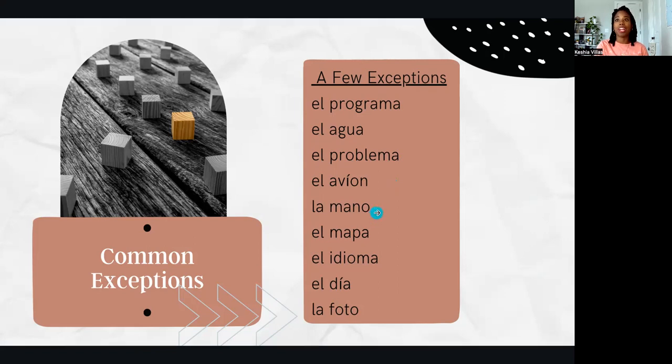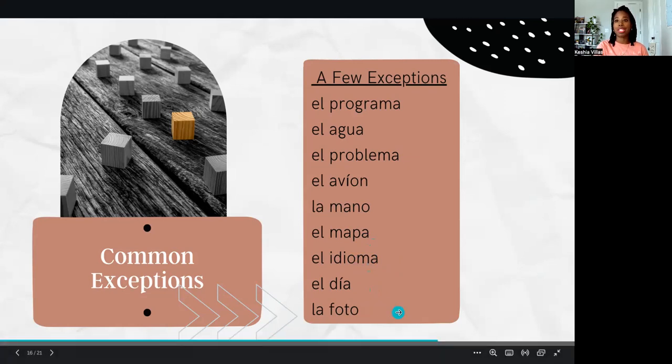La mano, a common word, hand. So it's las manos instead of los, if you've seen that before. The O would typically signify that the word is masculine, but in this case, it is feminine. El mapa, typically words that end in A are feminine, but in this case, masculine. It means map. El idioma means language. Again, we see that this one's masculine. El día means day. It is masculine as well.